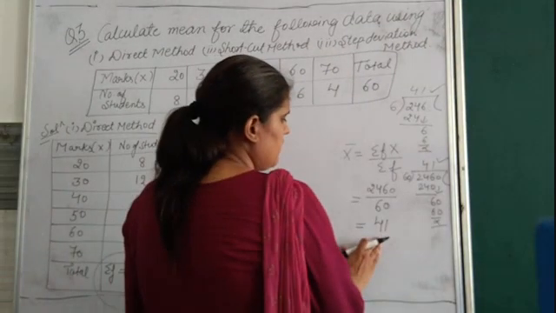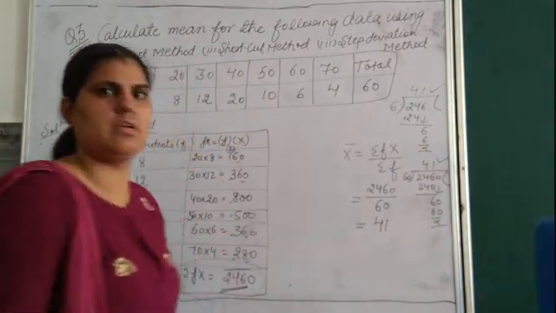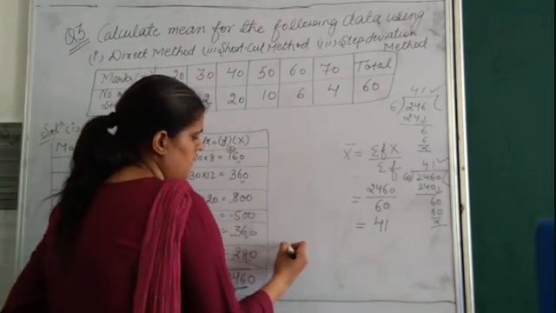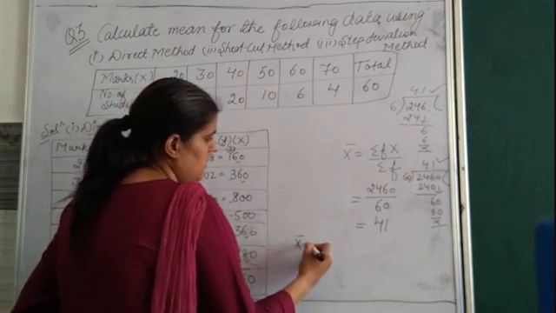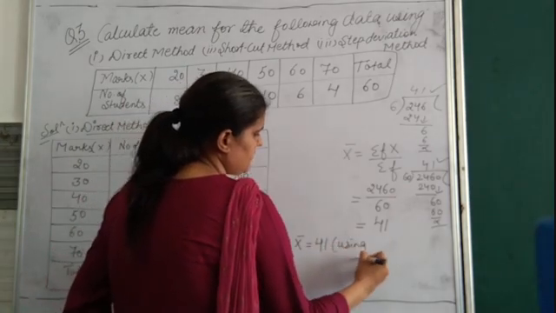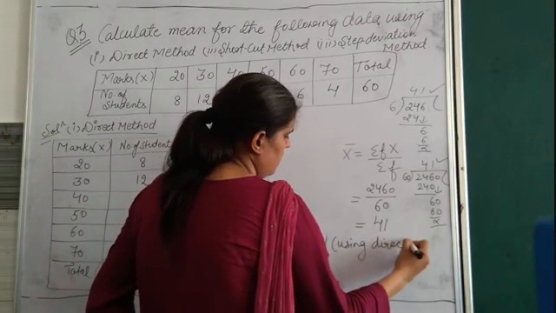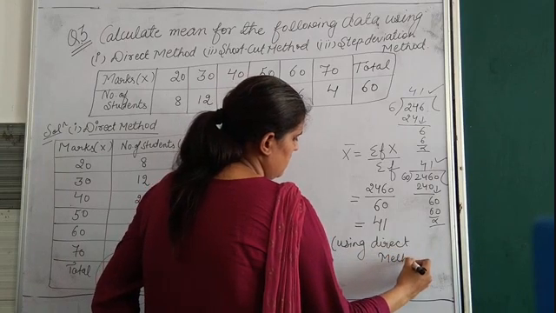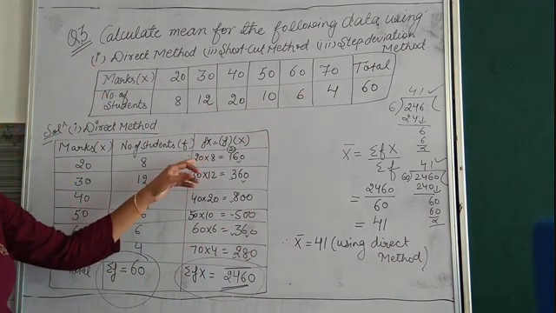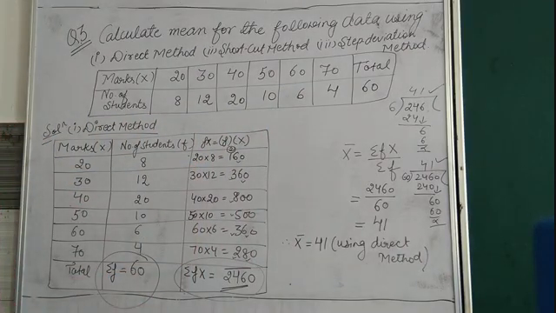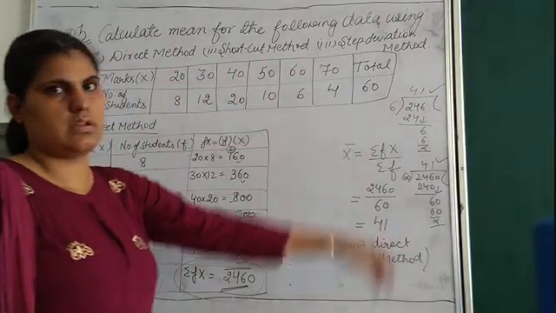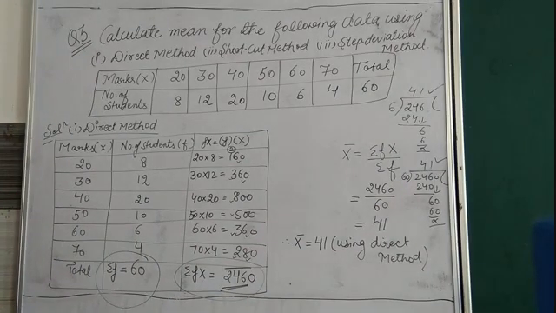Clear bache? So what is the mean? 41. Therefore x bar is equal to 41 using direct method. I hope all these calculations you can do easily. So kindly write it down because I have to do second part also and third part also. Write it down very fast.